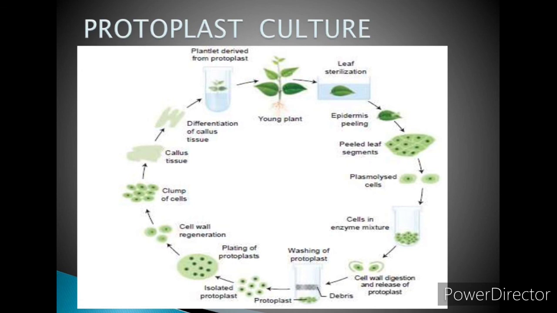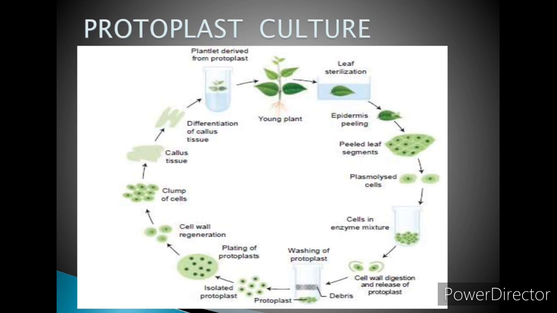So first we have to immerse this leaf tissue in 0.5% macerozyme and then 2% onozuka cellulase enzyme, which is dissolved in 13% sorbitol at a pH of 5.4, and then it is incubated overnight at 25 degrees Celsius. After incubating overnight, with a gentle teasing of the cells, we can obtain the protoplast.